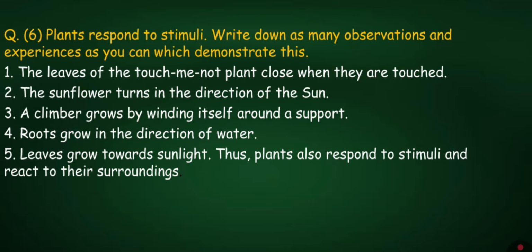Answer. First, the leaves of the touch-me-not plant close when they are touched. Second, the sunflower turns in the direction of the sun. Third, a climber grows by winding itself around a support. Fourth, roots grow in the direction of water. And fifth, leaves grow towards sunlight. Thus, plants also respond to stimuli and react to their surroundings.